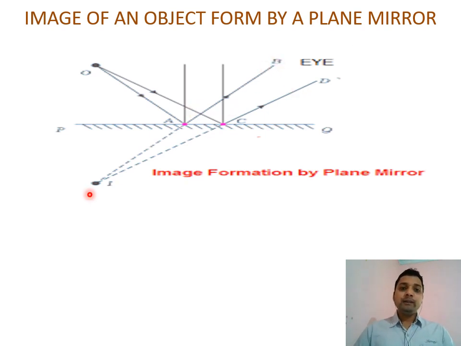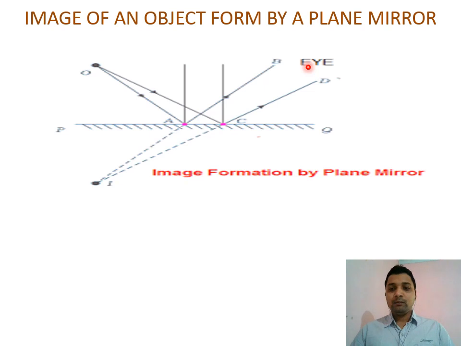So they appear to meet at a point at the back side of the mirror. It seems to us that they have an intersection point, although they actually do not. This type of image is called a virtual image. Virtual image means the image which appears to form inside the reflecting surface. A real image is when the reflected rays have an actual intersection point.